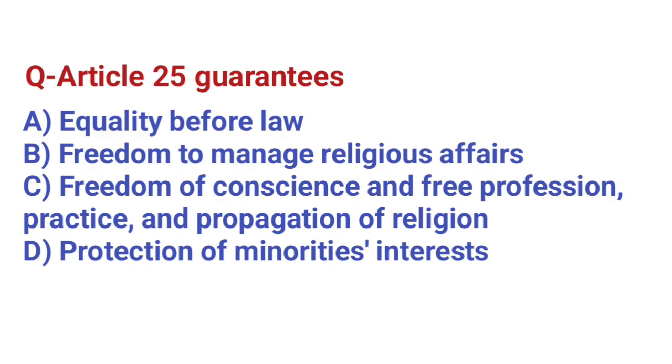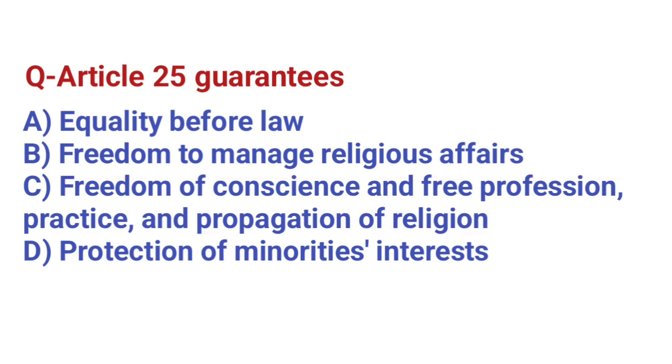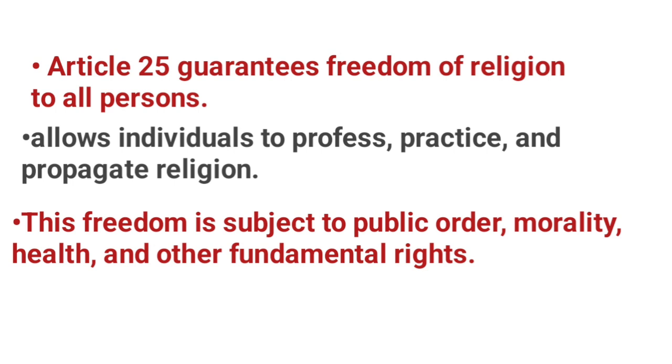Article 25 guarantees. Correct answer, C. Freedom of conscience and free profession, practice, and propagation of religion. Article 25 guarantees freedom of religion to all persons. It allows individuals to profess, practice, and propagate religion. This freedom is subject to public order, morality, health, and other fundamental rights.